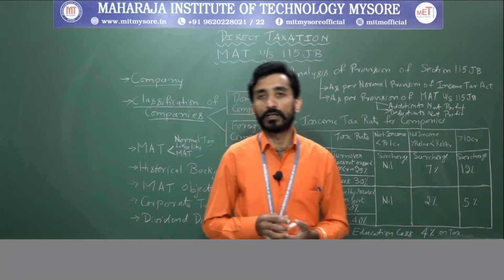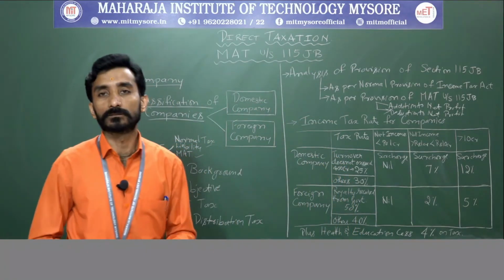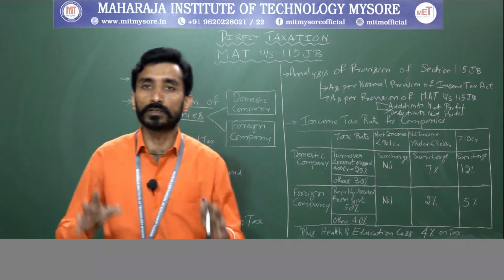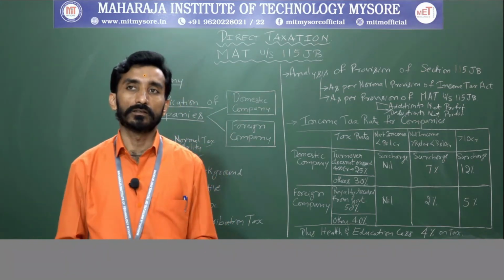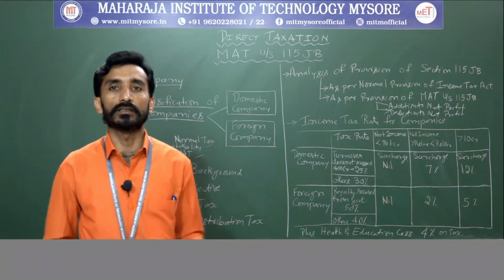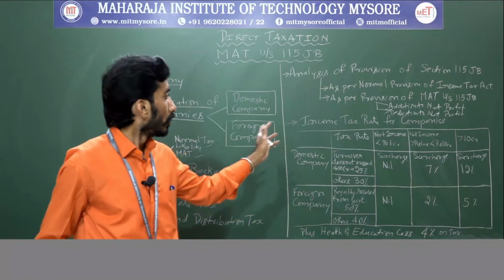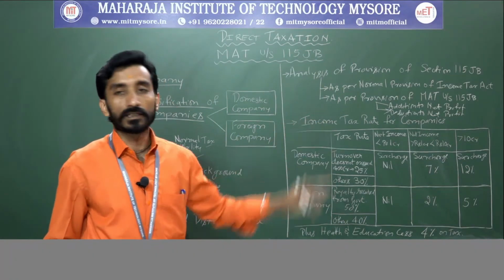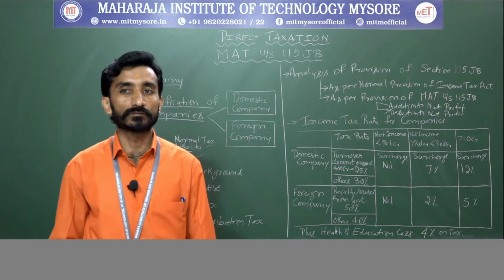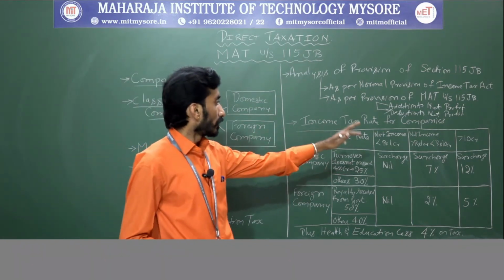Afterwards, you will make your assessment with respect to minimum alternative tax, right? Hope you are clear with this. Once we solve the problem, then you will understand it clearly, right? So this is the theoretical aspect of how the provisions of MAT under section 115JB will be applied. Next thing is income tax rate of the companies.